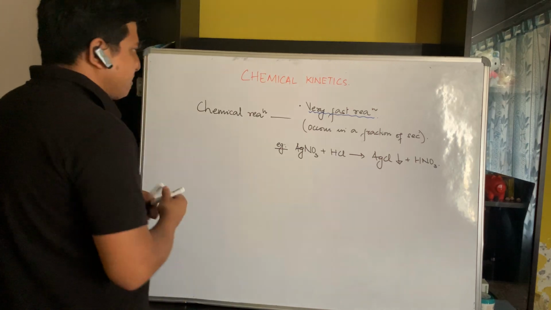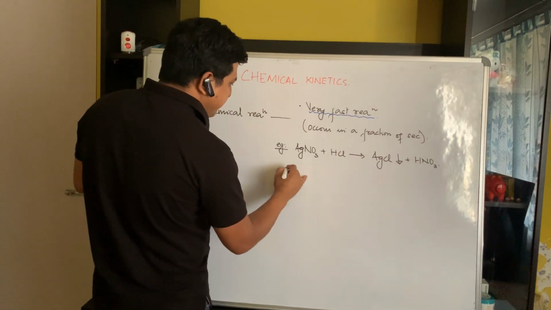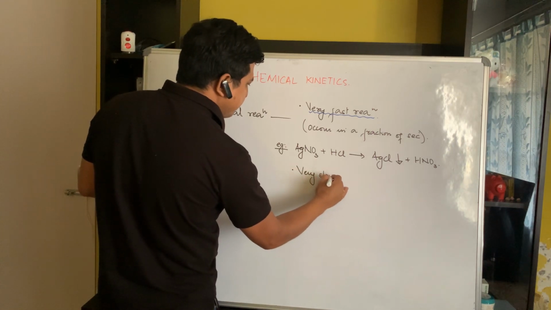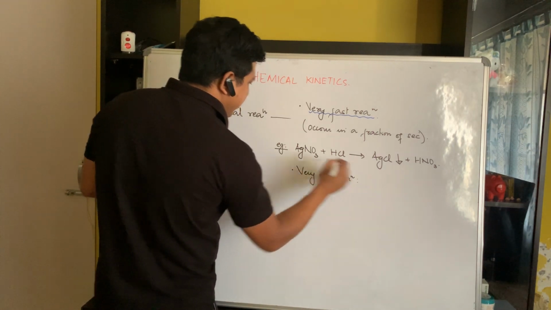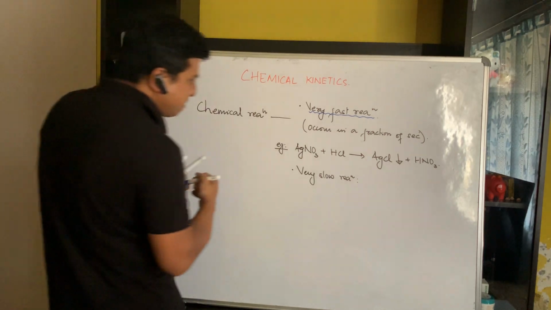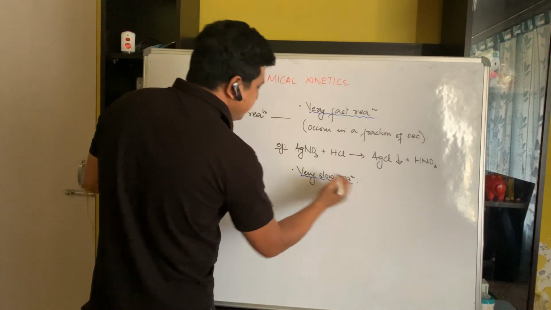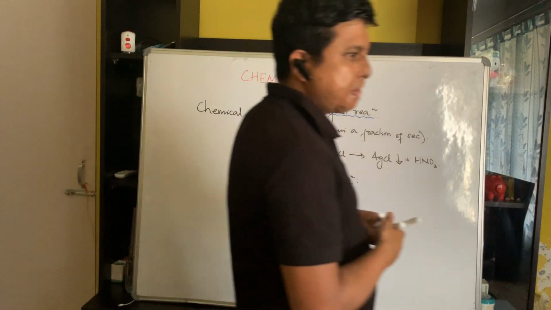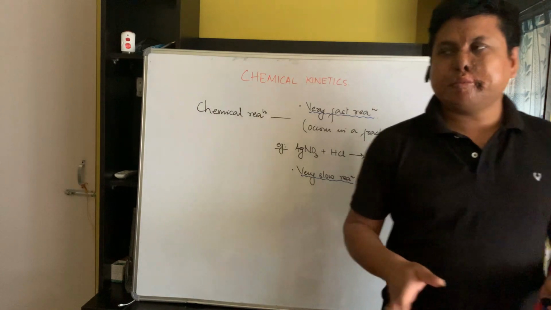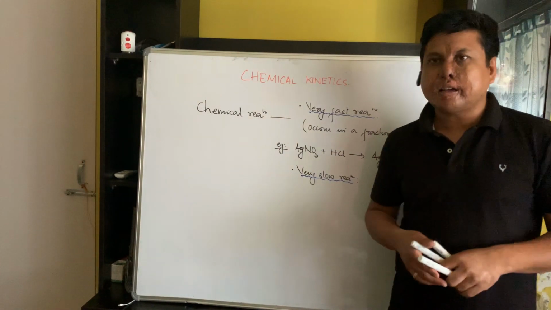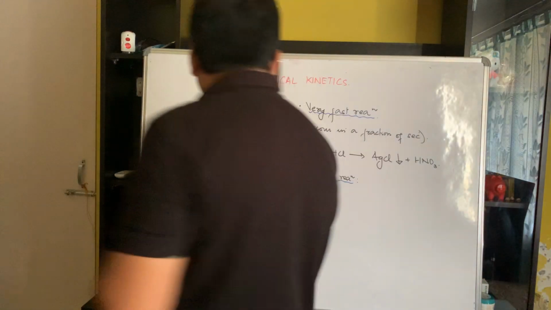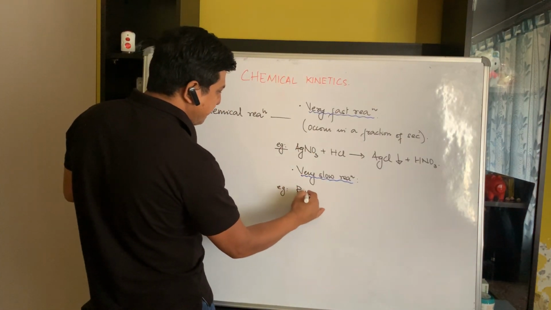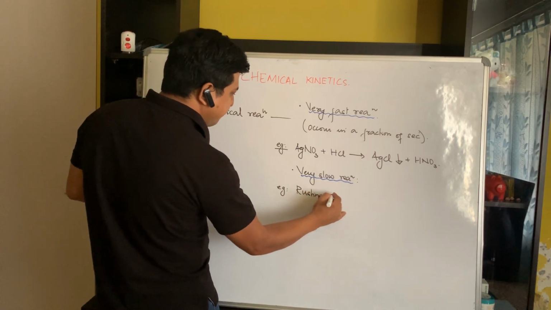At the other extreme, we have very slow reactions. How slow? This type of reaction may take days, months, or even years. What example comes to our mind? Yes, a very famous example: rusting of iron. This is again a chemical reaction.